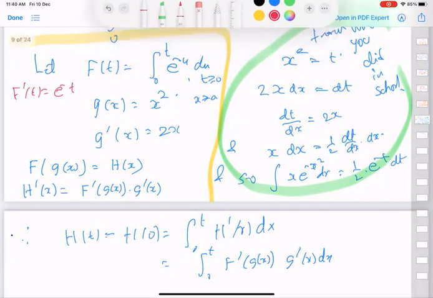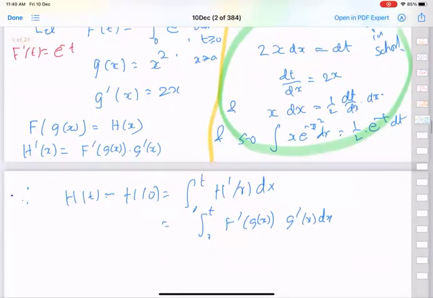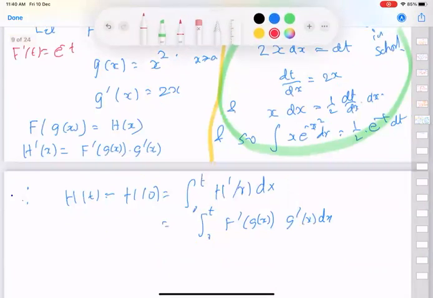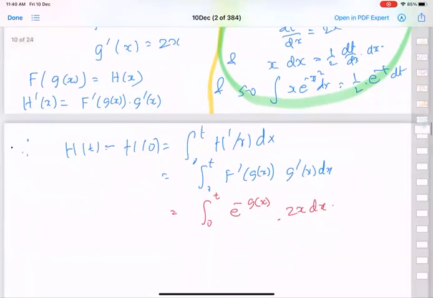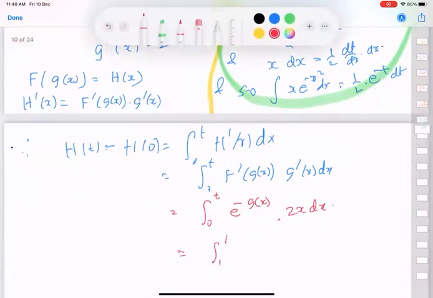So f dash of g x, e power g x, is equal to, and we are done. But for a factor of 2, which I could have brought in there, but doesn't matter, it is equal to e power